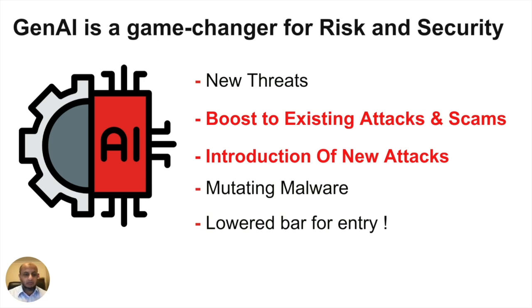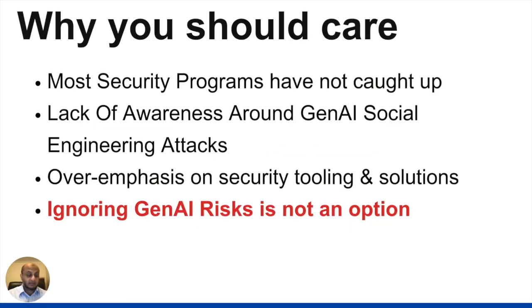Things like deepfake scams, disinformation, AI-powered voice cloning. We also had things like mutating malware. In case you were not aware, they also discovered a malware that could evade industry-leading solutions because it was able to utilize generative AI to keep changing its signature, right? And like I said, it lowered the bar for entry. That's also a bad thing because now people who don't even know that much about cybercrime or technical details can come in and start messing around and creating malware because of the lowered bar of entry. So this is why it's so important.